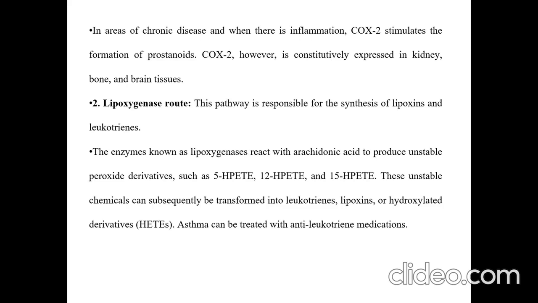The enzymes known as lipoxygenases react with arachidonic acid to produce unstable peroxide derivatives such as 5-HPETE, 12-HPETE, and 15-HPETE. These unstable chemicals can subsequently be transformed into leukotrienes, lipoxins, or hydroxylated derivatives, HETEs. Asthma can be treated with anti-leukotriene medication.